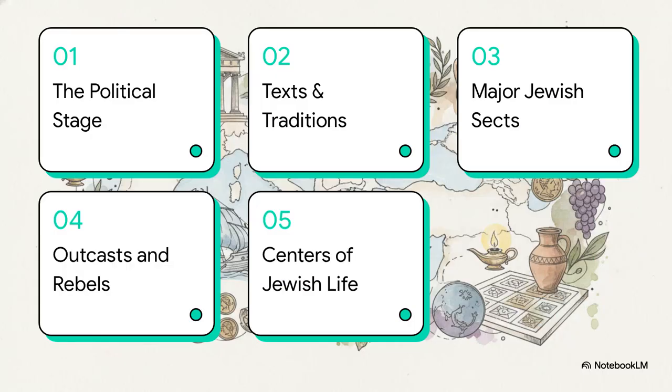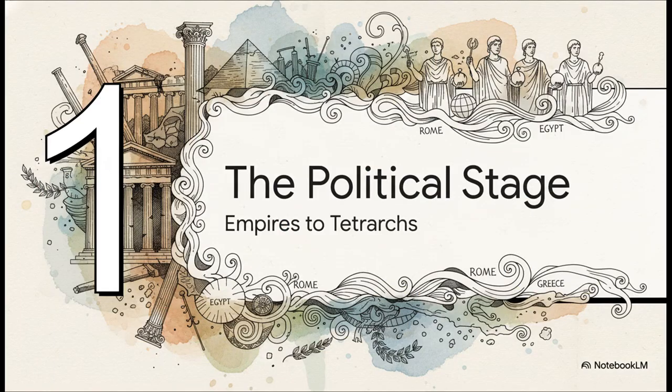So, to make sense of this chaotic era, we've got 5 parts for you: setting the political stage, sacred texts and traditions, the major Jewish sects, outcasts and rebels, and finally, centers of Jewish life. Okay, Section 1, setting the political stage, from empires to tetrarchs.